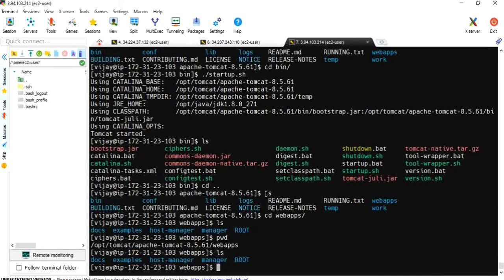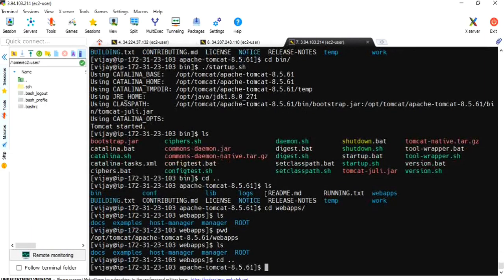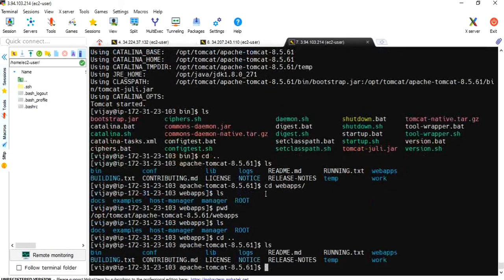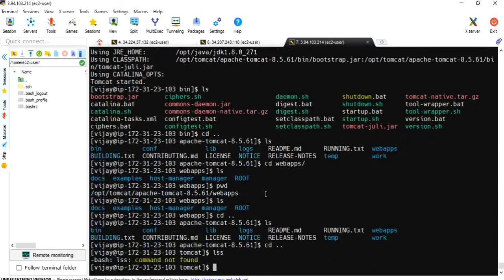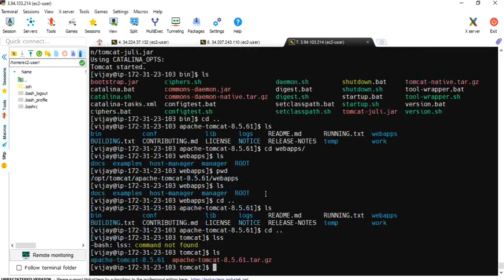We need to change ownership. Let me do ls -lr.